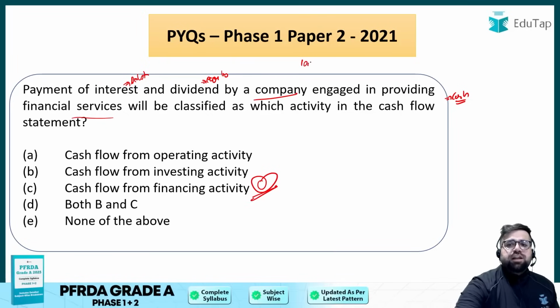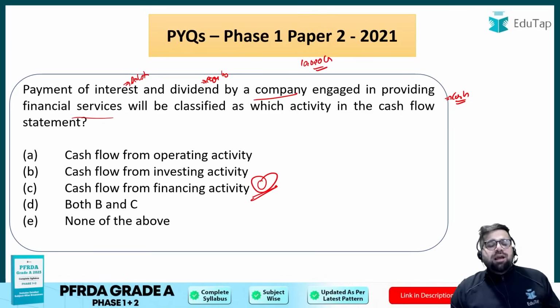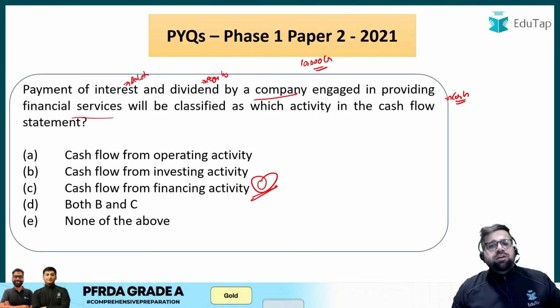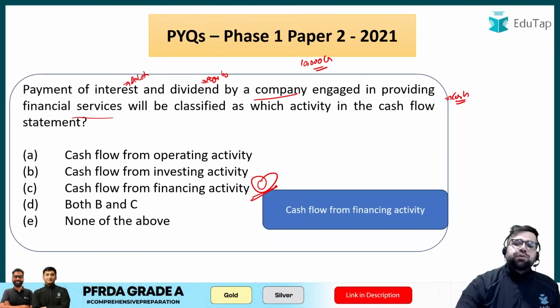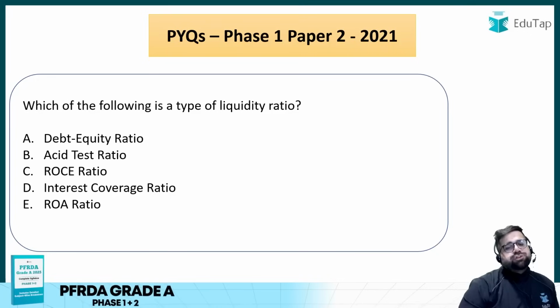If I'm looking for 10,000 crore of rupees, so this is basically I'm financing my company, right? And the interest and the dividend paid on it will come under financing activity only, which is your option number C. Okay, moving ahead, which of the following is a type of a liquidity ratio?